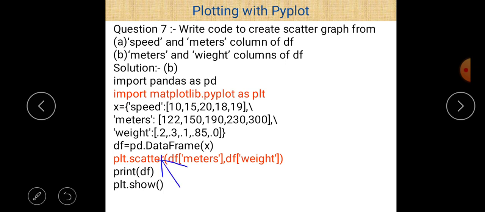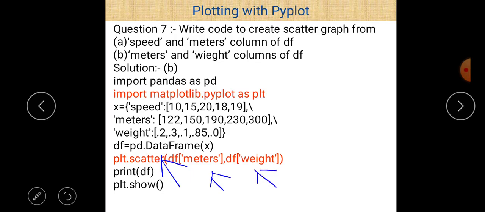And within the brackets, you have to mention the column name or the list or the array value. So here, because it is a data frame, we just write the column name. And to mention a column name, first of all, we have to mention the data frame.